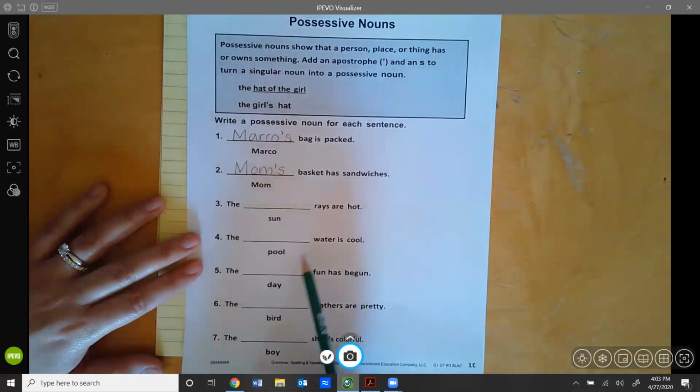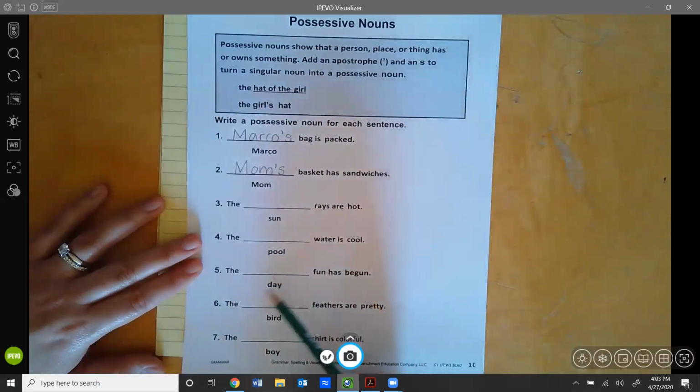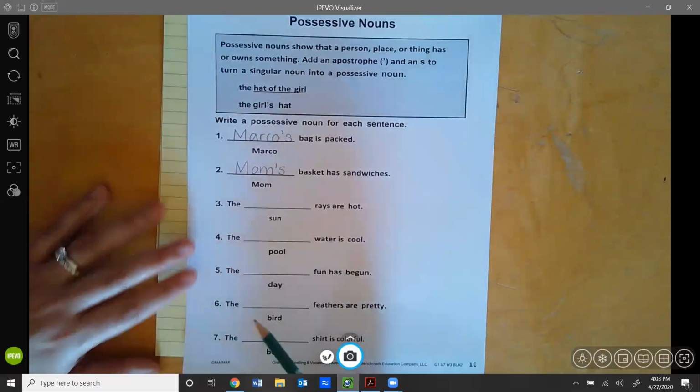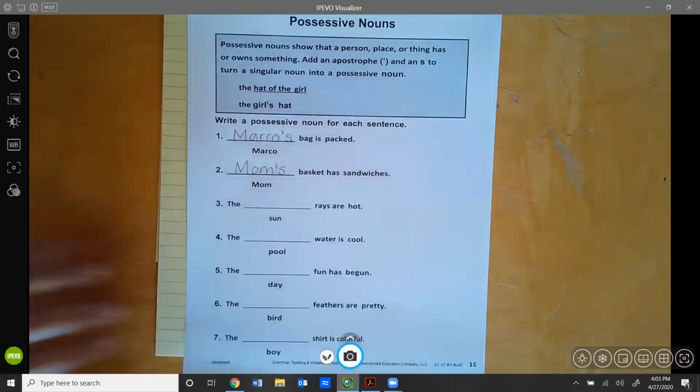Your word to change is pool. Number 5, the blank fun has begun. The word to change is day. Number 6, the blank feathers are pretty. The word to change is bird. Number 7, the blank shirt is colorful. The word to change is boy.